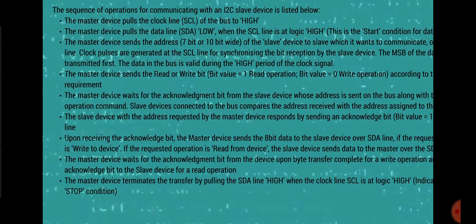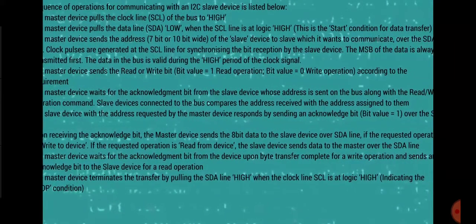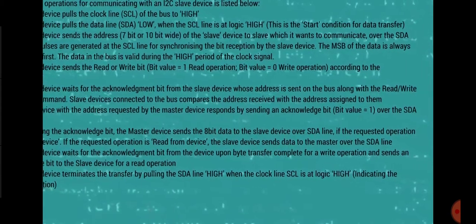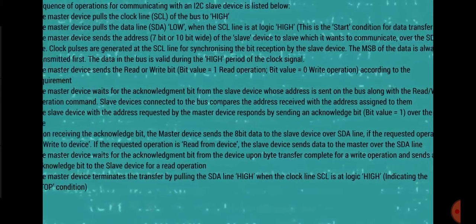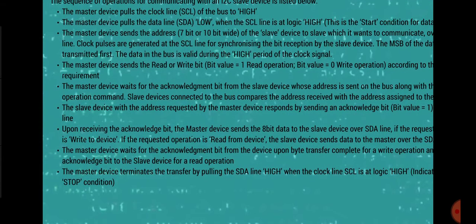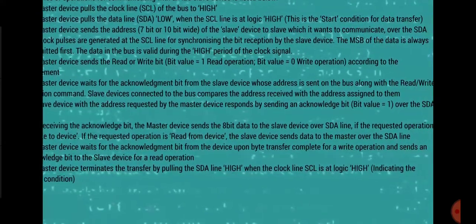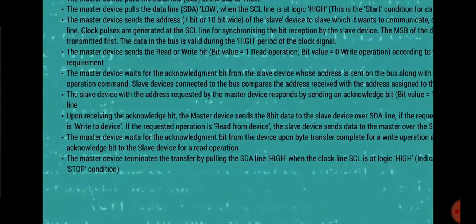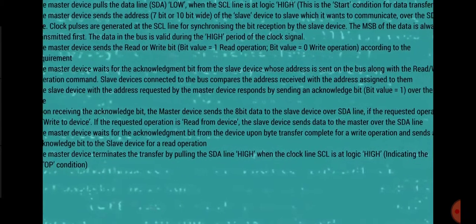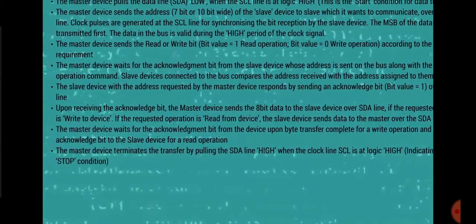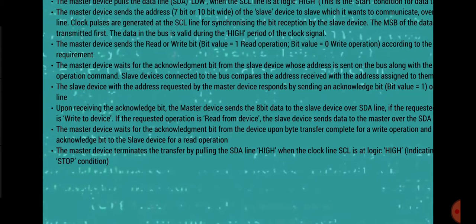Upon receiving the acknowledgement bit, the master device sends the 8-bit data to the slave device over the SDA line, if the requested operation is write to device. If the requested operation is read from the device, the slave device sends the data to the master over the SDA line. The master device waits for the acknowledgement bit from the device upon byte transfer complete for a write operation, and then sends an acknowledgement bit to the slave device for a read operation. The master device terminates the transfer by pulling the SDA line high when the clock line is high.